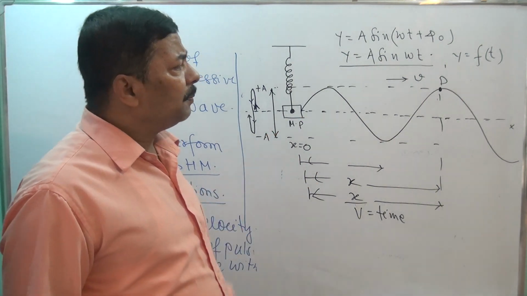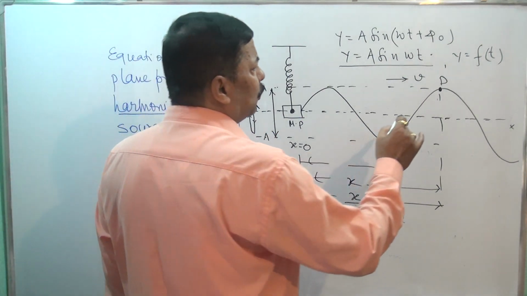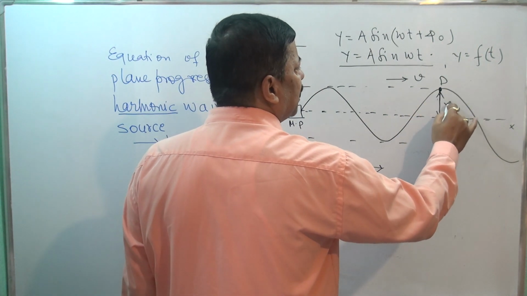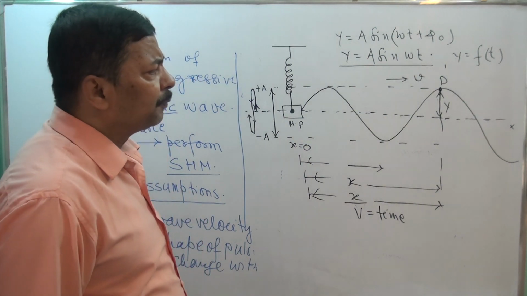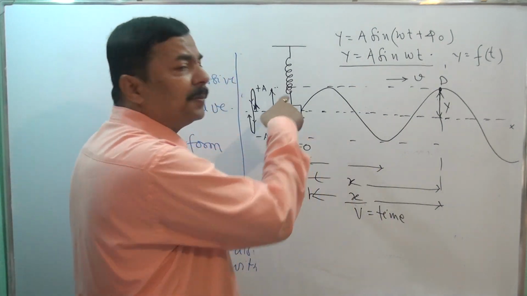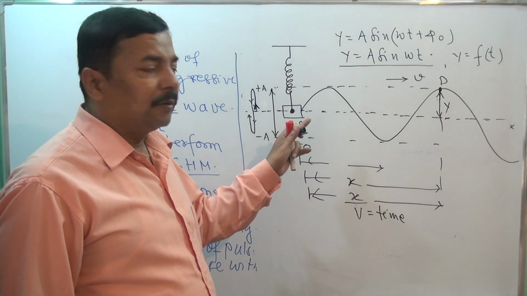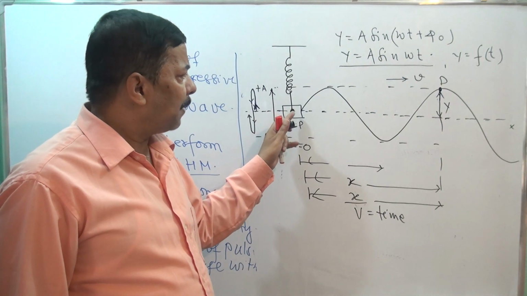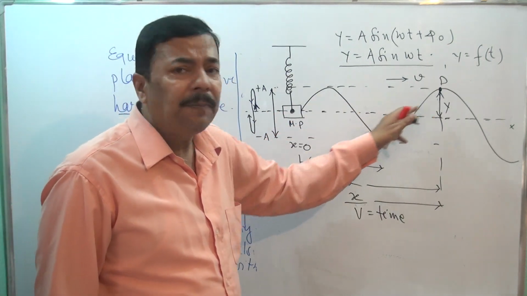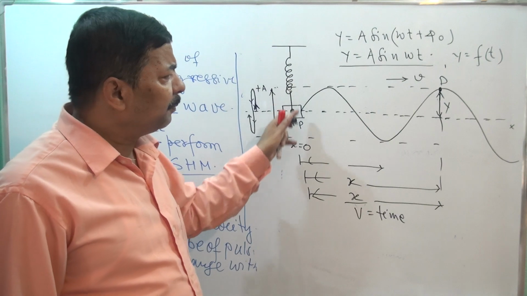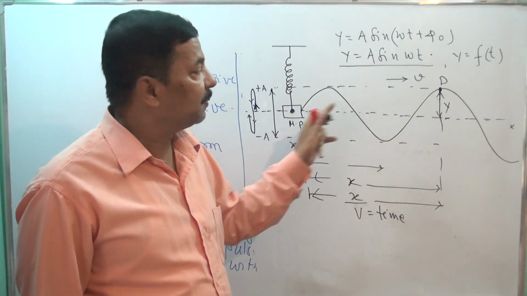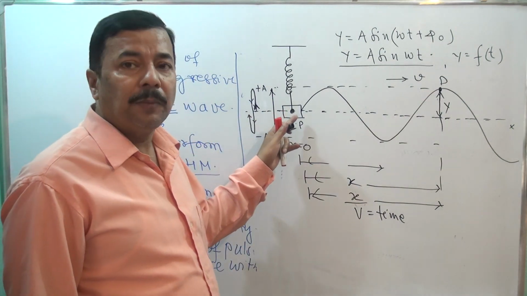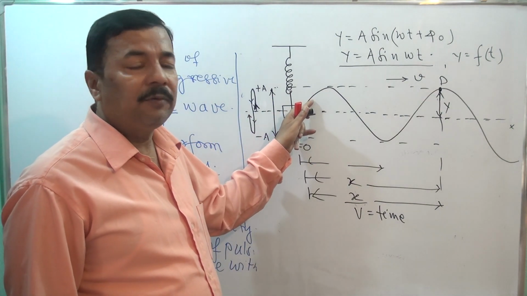So what I mean to say is, if you want to find the displacement of this particle, it is basically the displacement of the other particle earlier. What is happening with this has already happened with that particle, and what is happening with this will happen with every particle in the wave motion. The same thing is repeated every time it is transferred to the other particles. First it will perform simple harmonic motion, then another particle, then another.